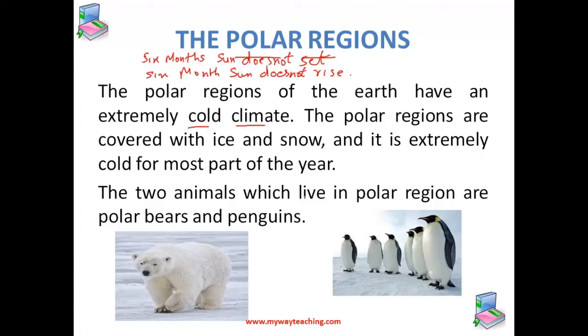During winters, the climate conditions of the polar regions are very cold and the temperature can be as low as -37 degrees centigrade. So the animals living in the polar region have adapted to the extremely cold climate by having some special features. The two animals which live in the polar region are the polar bears and the penguins.